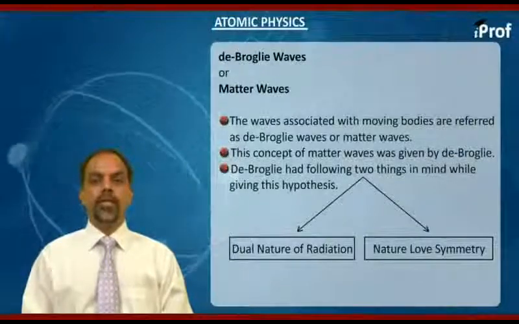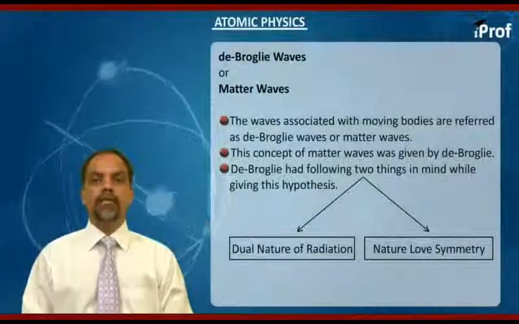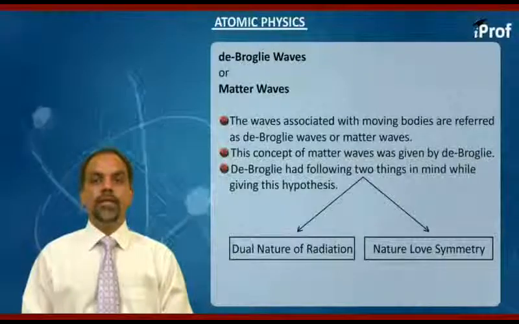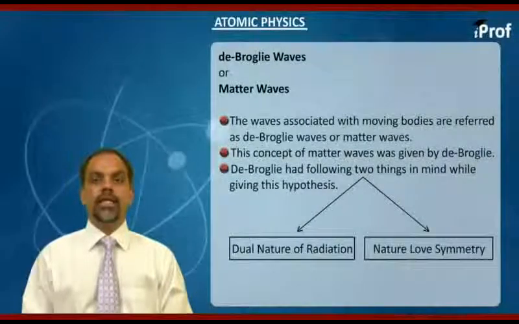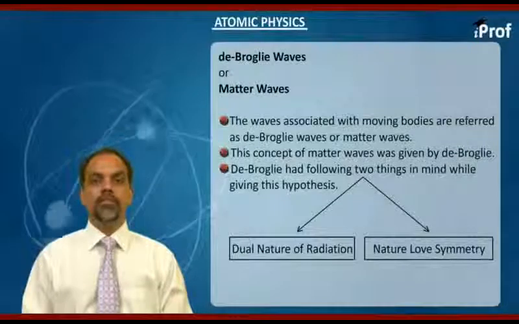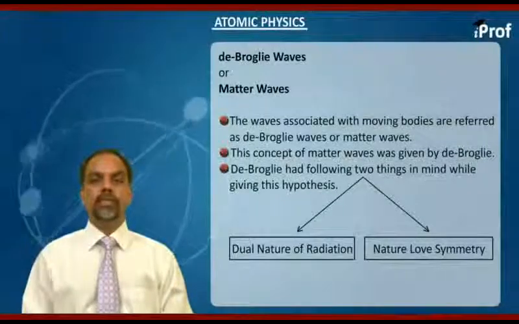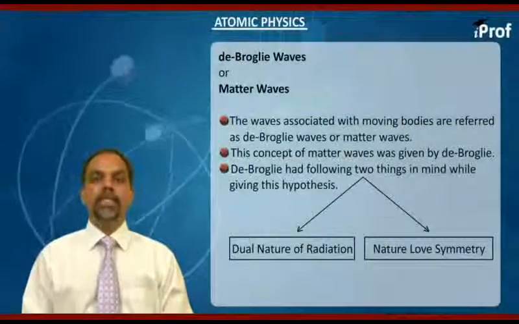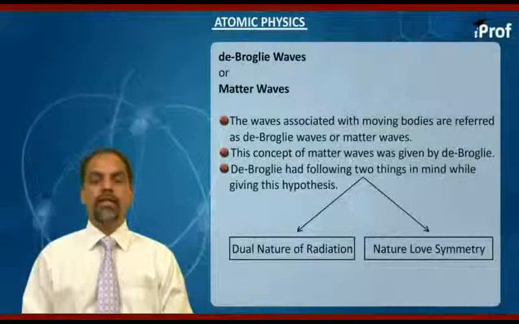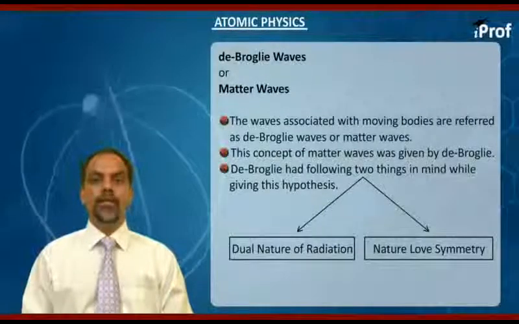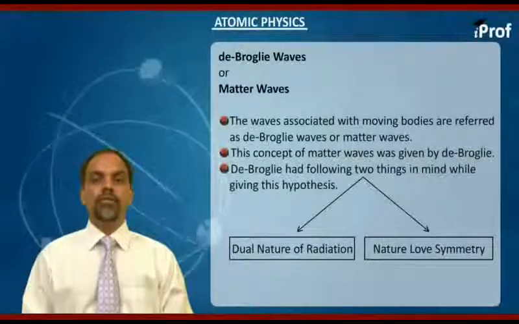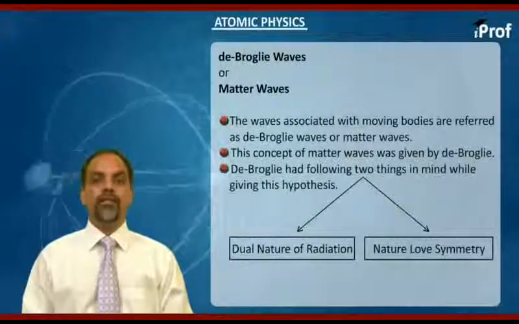So in the scientific community, this has worked as a great guiding principle that nature loves symmetry. Based on these 2 points, that is, 1, radiation has dual nature and 2, nature loves symmetry, de Broglie gave his hypothesis of matter waves.